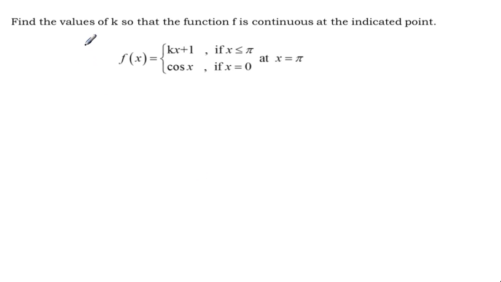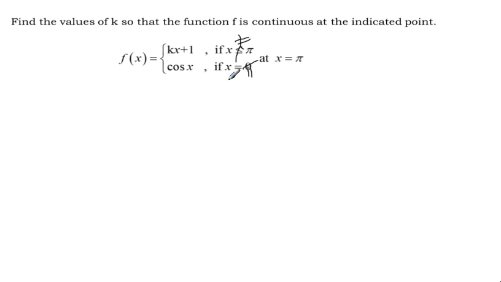Next question, find the values of k so that the function f is continuous at the indicated point. At the indicated point, and here also, and pi should come. Okay. Less than or equal to pi, and less than or equal to pi mean here not equal to pi, x not equal to pi, and the second case x equal to pi at x equal to pi.